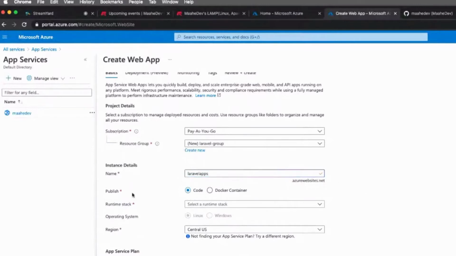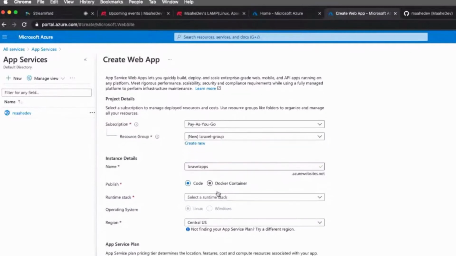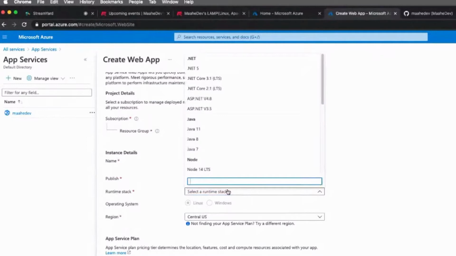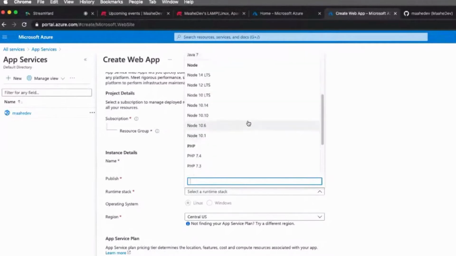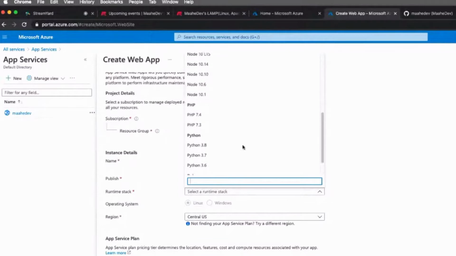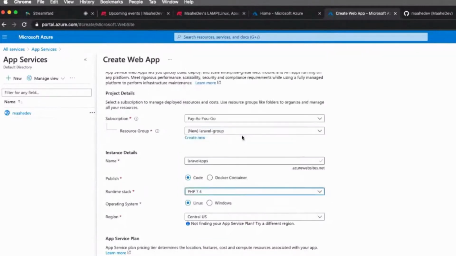Okay, so it gives two options: either we can publish the code, or it also allows us to add a Docker container. I'll stick with the code, as I said I will be connecting my GitHub repo and updating from it. For the runtime stack, we will be doing PHP. These are the different options available: .NET, Java, Node, PHP, Python, Ruby. In case you want this web app to run a .NET application, you can select .NET. For now we will stick to PHP.